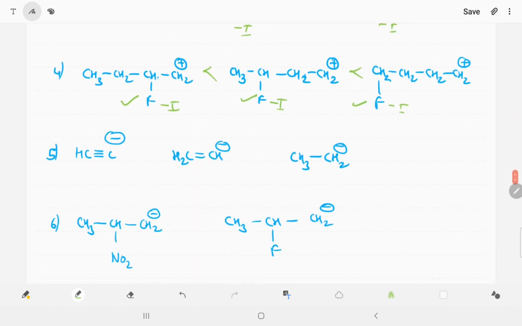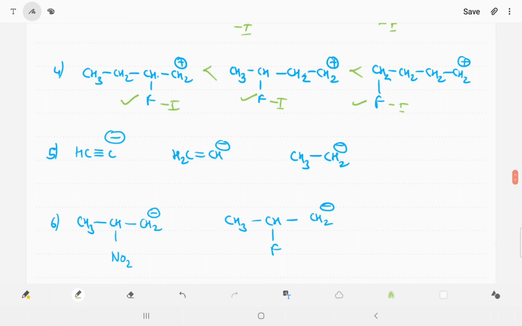Now you are able to see in example number 5 and 6, in example number 5 there is an sp carbon, an sp2 carbon, an sp3 carbon, and there is a negative charge. Whenever s percent increases, electronegativity increases, so carbanion stability increases. In sp there is 50% s character, in sp2 33% s character, in sp3 25% s character. So we can say the negative charge is stable on alkyne, then alkene, then alkane.